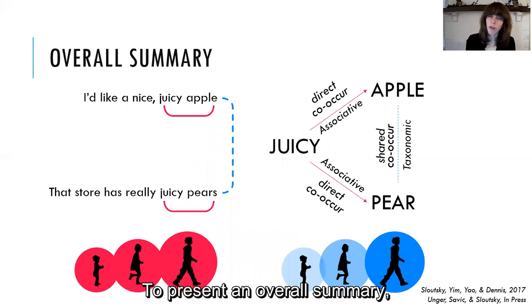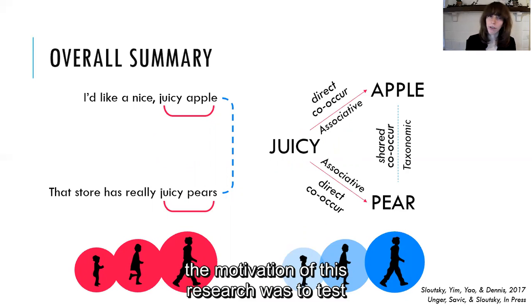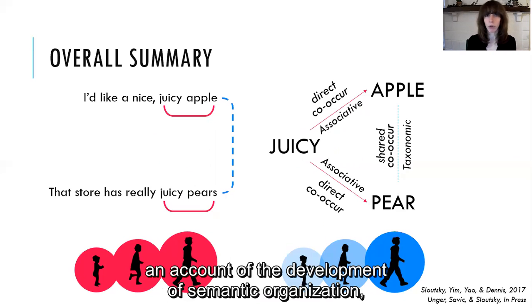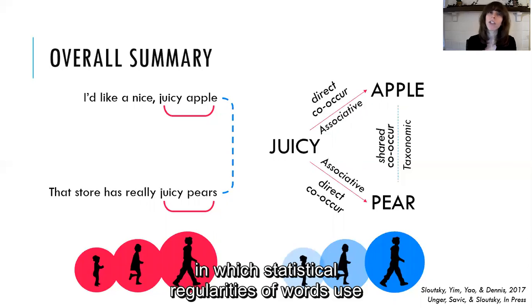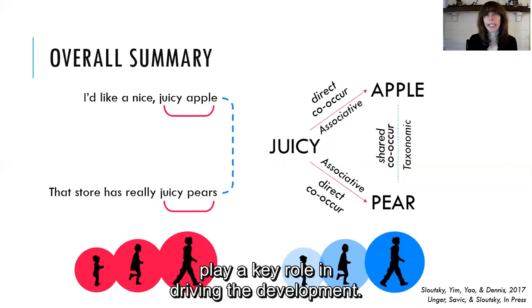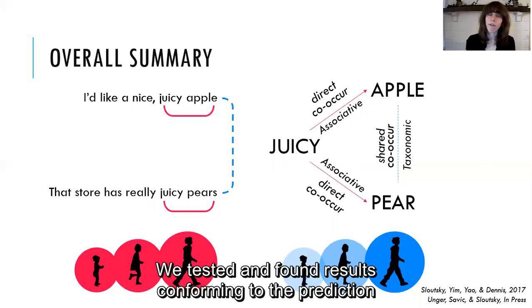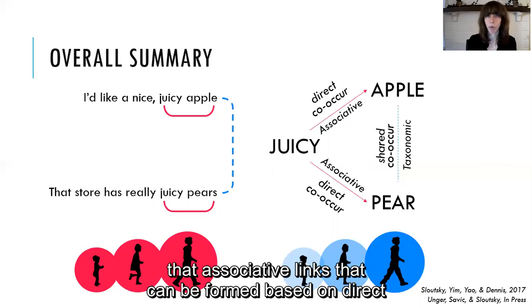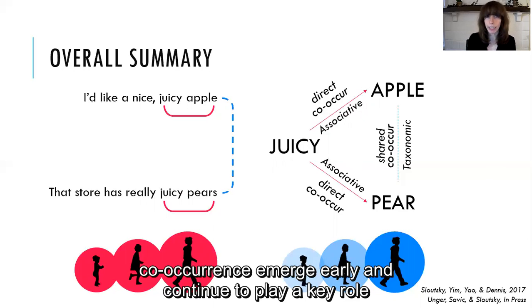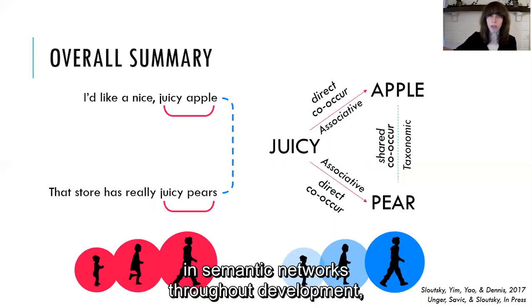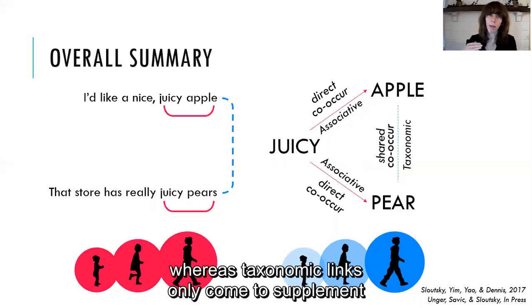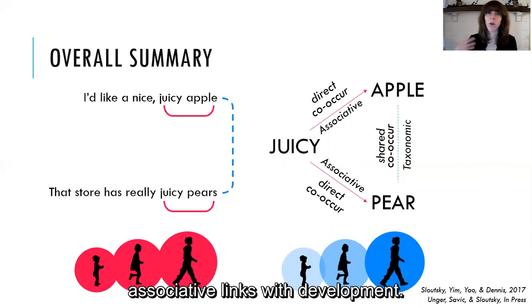So to present an overall summary, the motivation of this research was to test an account of the development of semantic organization, in which statistical regularities of word use play a key role in driving the development. So we tested and found results conforming to the prediction that associative links that can be formed based on direct co-occurrence emerge early and continue to play a key role in semantic networks throughout development, whereas taxonomic links only come to supplement associative links with development.